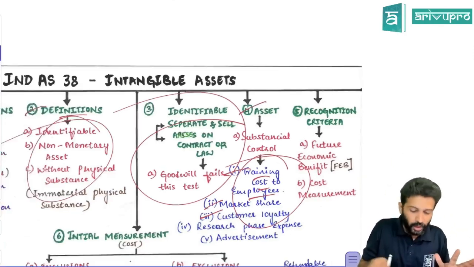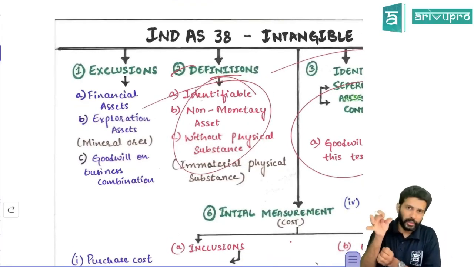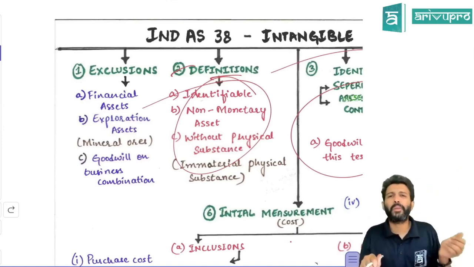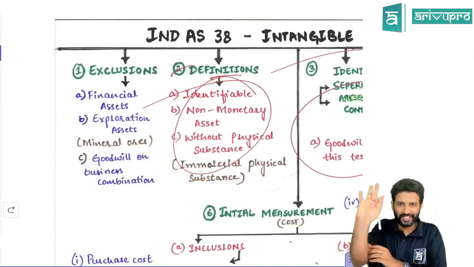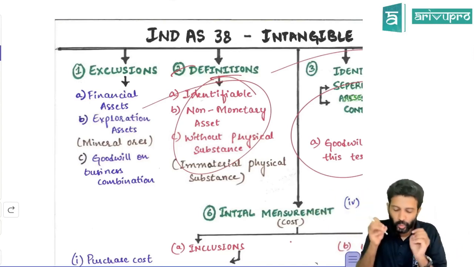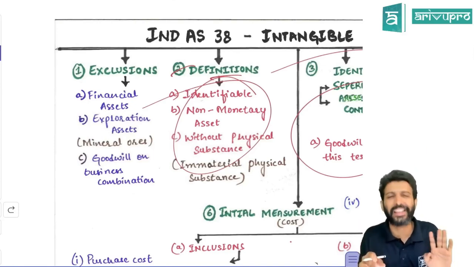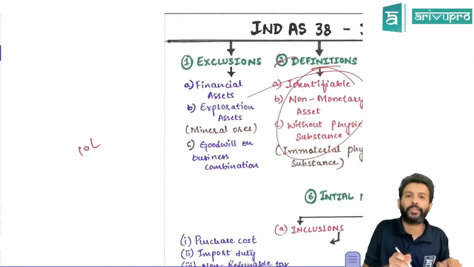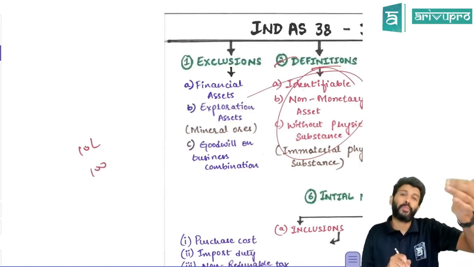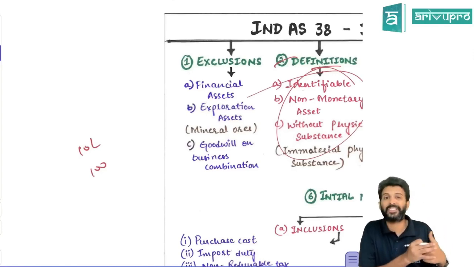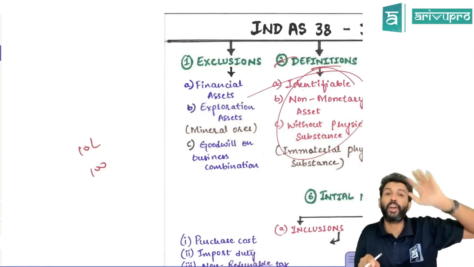All right. Another one is without physical substance. Don't interpret it literally, because when you buy software, sometimes it will be delivered to you in a pen drive or CD. That means it is delivered through a physical medium, so it does have physical substance. What the standard means by without physical substance is that the value of the physical substance is very negligible or immaterial. You're paying, let's say, 10 lakh rupees for software, but the pen drive only costs 100 rupees. So the majority of the amount is towards the software, which doesn't have any physical substance. Even if it has physical substance, the value of the physical substance is immaterial or insignificant.